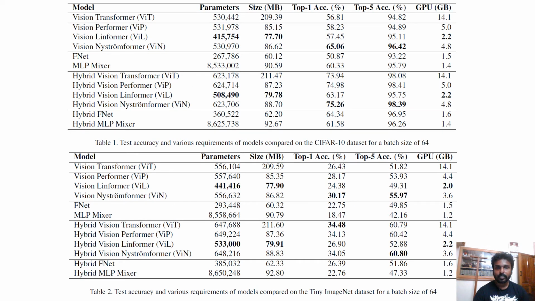Here we show the results by comparing all the different models on 2 different datasets, the CIFAR10 dataset and the TinyImage10 dataset. We also tested using FNet and MLP-Mixer architectures. We find that the linear transformers outperform the ordinary transformer, and when we replace the linear embeddings with the convolutional embeddings, the performance significantly improves. But the GPU consumption is much less than that consumed by the ordinary ViT. This result is similar in both the CIFAR10 dataset and the TinyImage10 dataset.